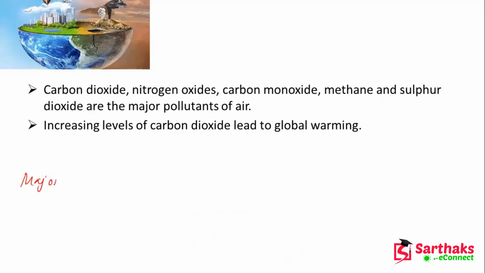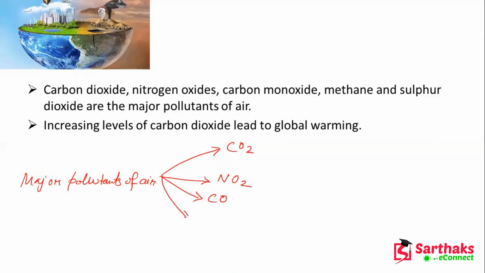So the major pollutants of air: first is carbon dioxide, then nitrogen dioxide, carbon monoxide, methane, and sulfur dioxide. These are the major pollutants of air pollution.